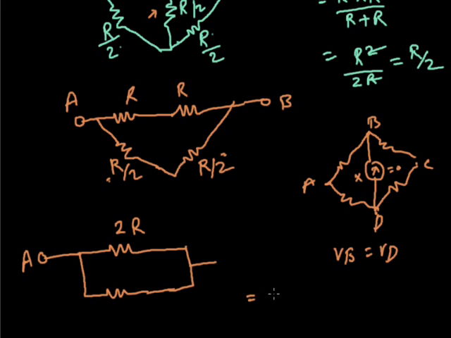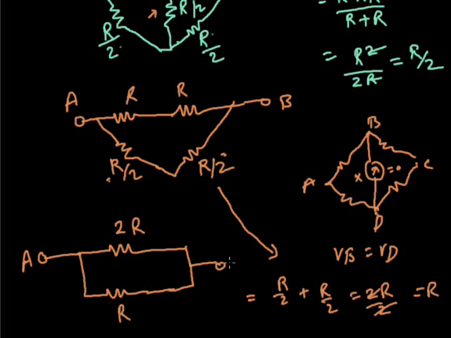We can write for this arm R by 2 plus R by 2, which is equal to 2R upon 2, and this is equal to R. So this one becomes R. This is your point B.